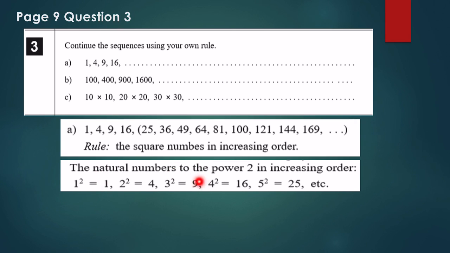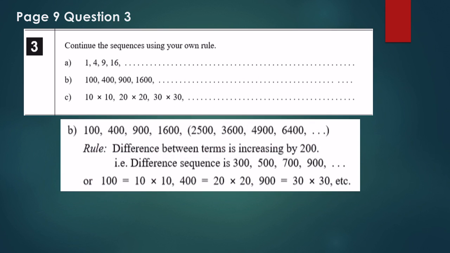The natural numbers to the power 2 in increasing order, this is what I just said. Each number squared will give me one of these numbers in increasing order. Okay, let's look at this here. They are similar to here, but we're adding 2 zeros at the end. So the next one is 2500 here, 3600, 4900, and so on. This is B.